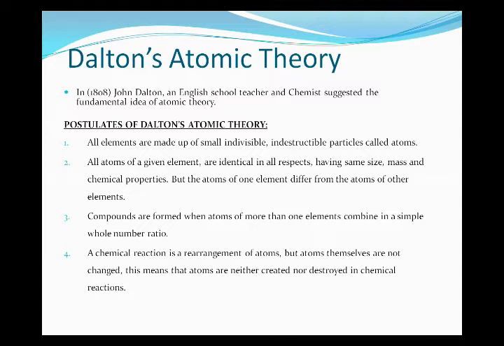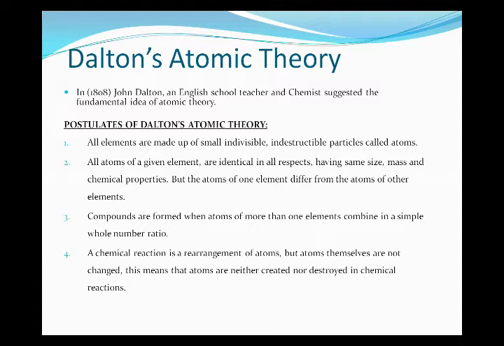In a chemical reaction, two or more substances, sometimes one substance, react together and change from one form to another form. They are not destroyed or created; they just change their form. So if before the reaction one element is present, at the end a new element or compound will be formed. So these are the 4 basic postulates of Dalton's atomic theory.